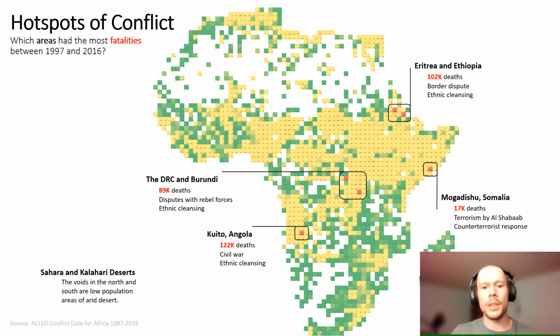The last spot contains more casualties than any other. The areas around the city of Quito in Angola were the site of ethnic cleansing and civil war, which claimed the lives of 122,000 people. There are a couple of voids in the map in the north and south. These areas represent the arid deserts of the Sahara and Kalahari.